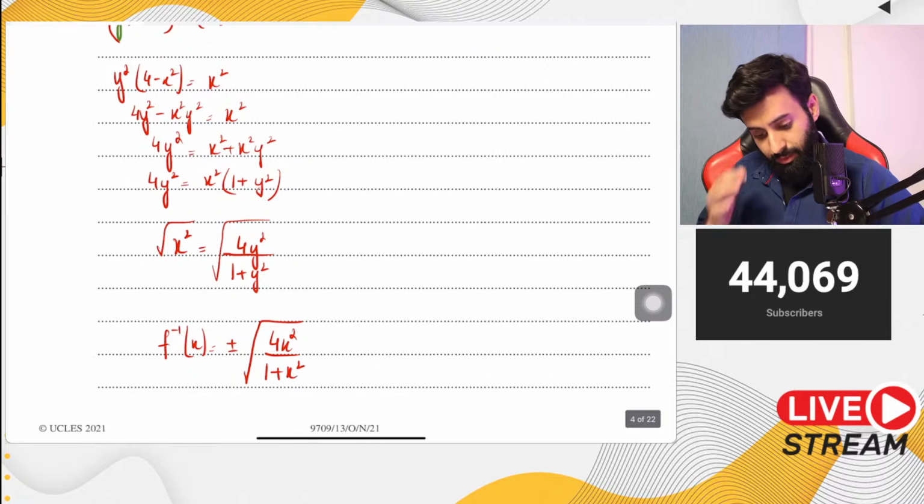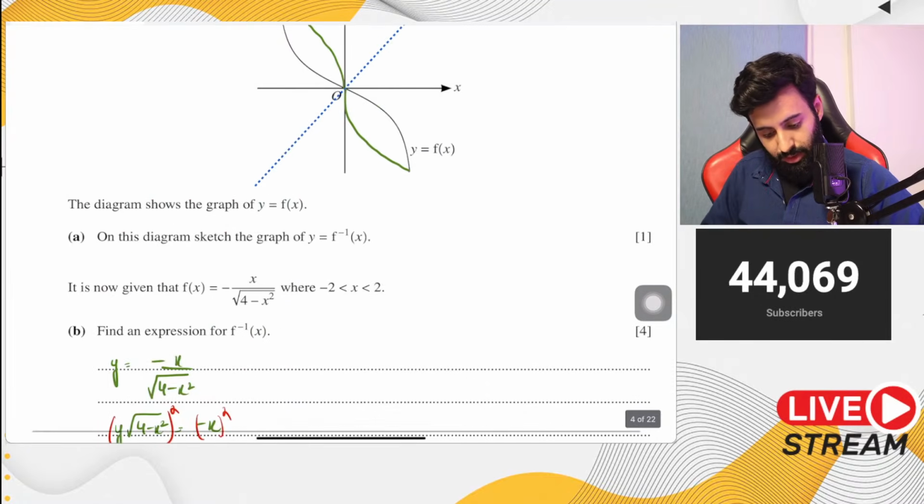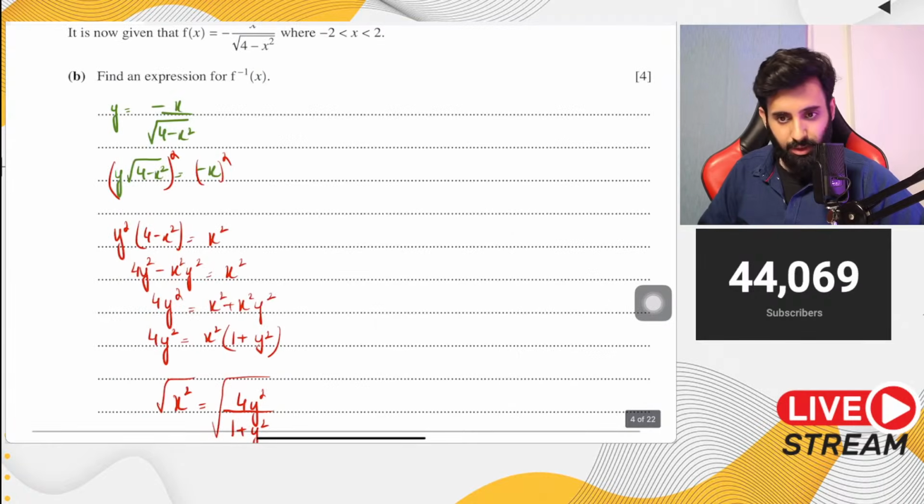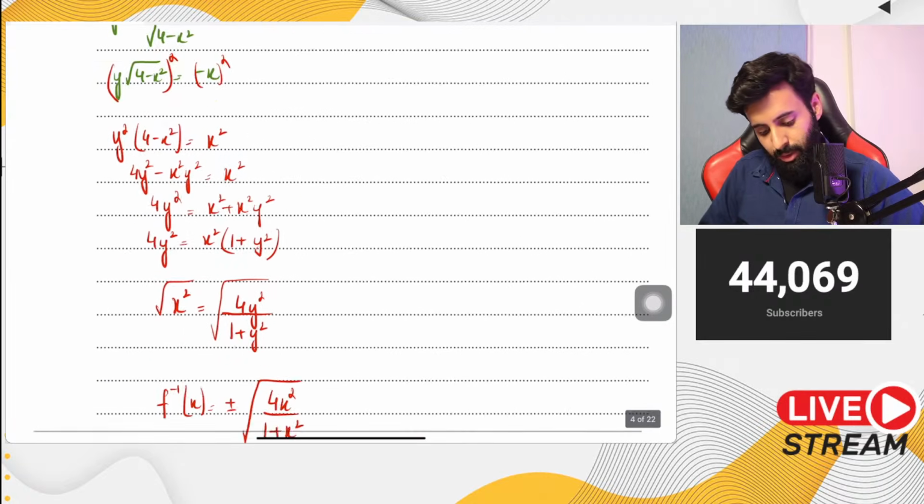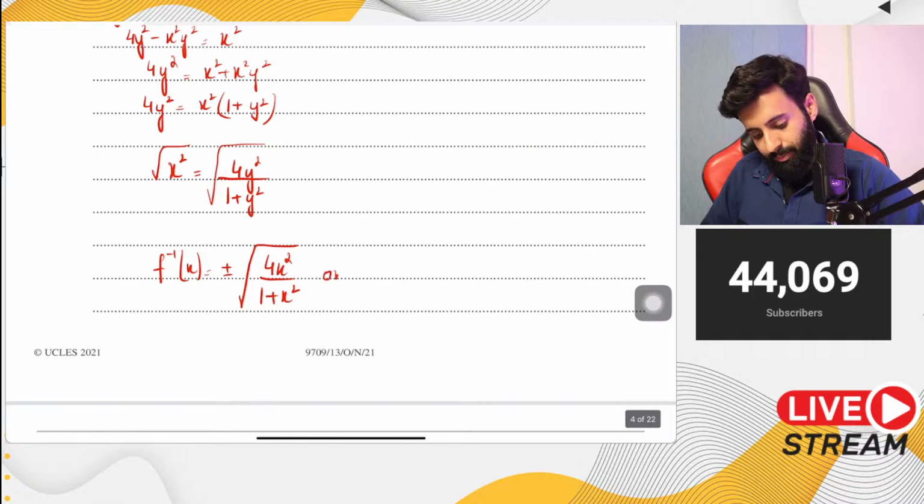Now read the question carefully and notice if it's not asking you to give your answer a certain way. No, it's not asking you to give your answer a certain way. So what we can do is, you can write it like this also. f inverse of x is equal to plus minus 2x over square root of 1 plus x squared.